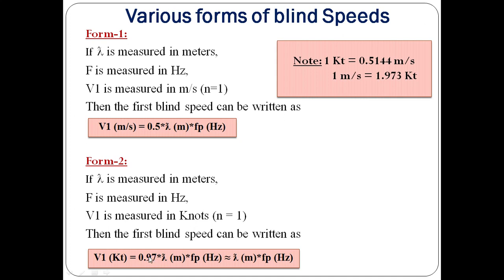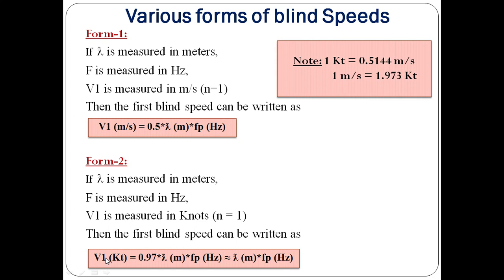because we want velocity in terms of knots. We know that 1 meter per second equals 1.973 knots. So in order to express in terms of knots, we have to multiply by 1.973. So by multiplying 1.973 to this equation, we get the V1 equation. This is the second form of the blind speed equation.